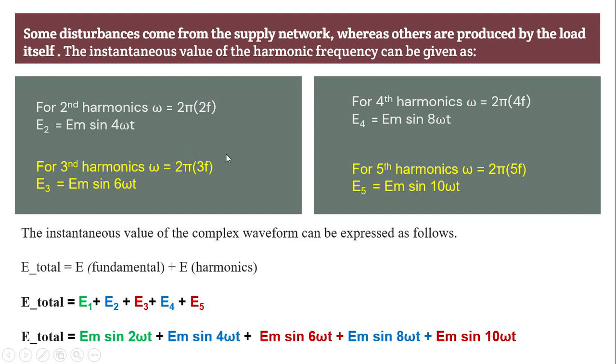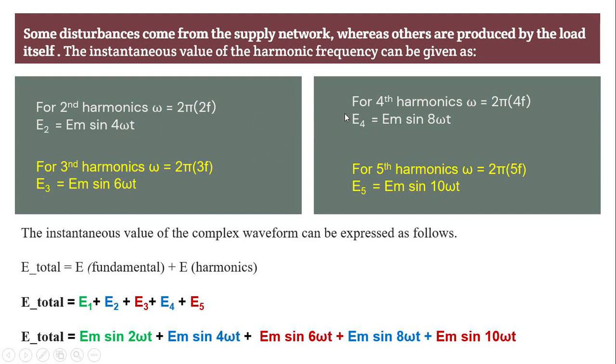Now, sometimes the distortion is produced by loads as they are non-linear. Sometimes disturbances also come from the supply side. See, if the supply has other frequencies, then your signal is represented like this. Omega is 2 pi f, and the second harmonic component is Em sin 4 omega t.